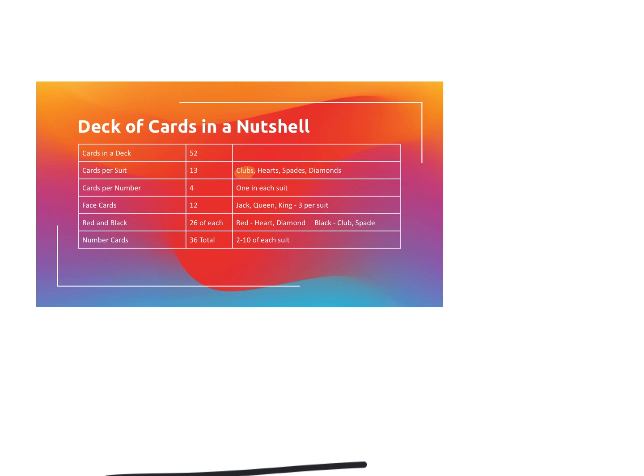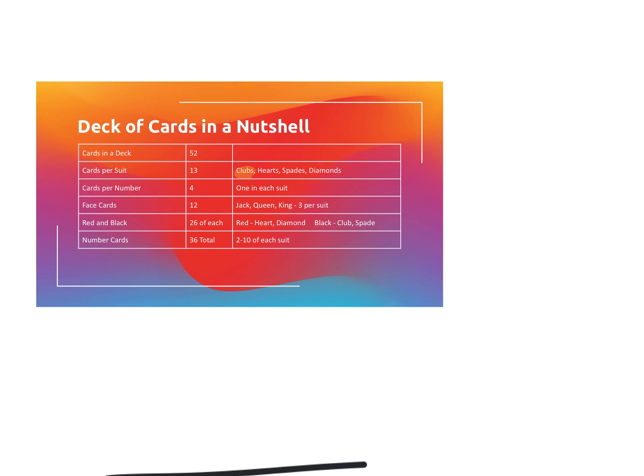Okay? Face cards. Face cards are the ones that have faces on them. So those are your jacks, your queens, and your kings. Each suit, meaning each club, heart, spade, and diamond, has a jack, a queen, and a king. When you're looking at red and black, well, the deck is split in half. Half of the deck is black and half of the deck is red. In the picture, you see they go every other black and then red and then black and then red. And there are 26 of each. There are 52 cards in a deck. Half of 52 would be 26.